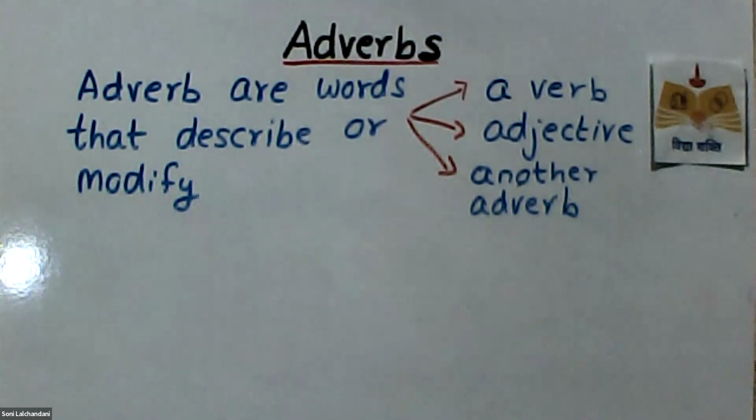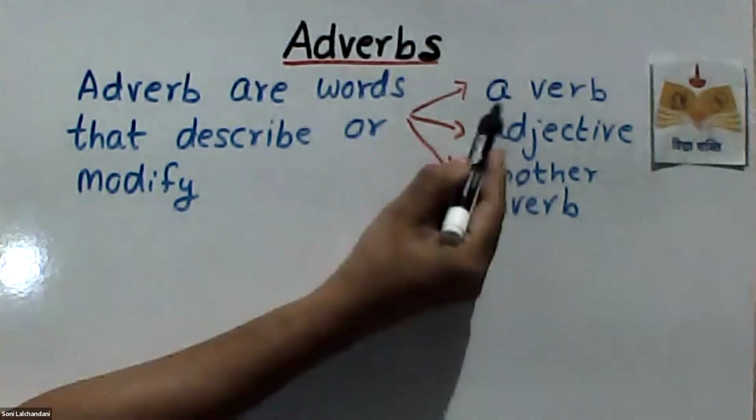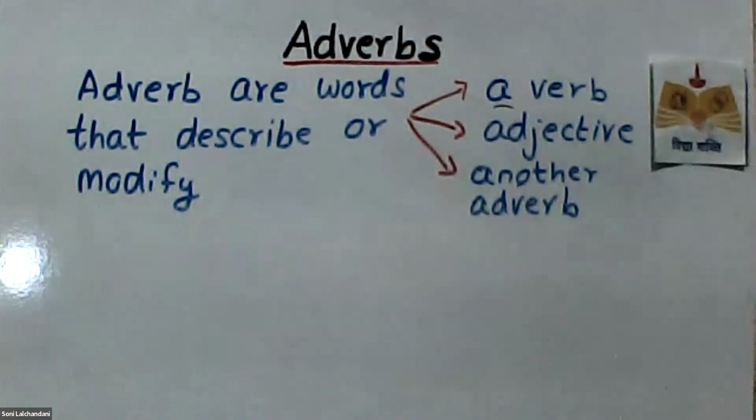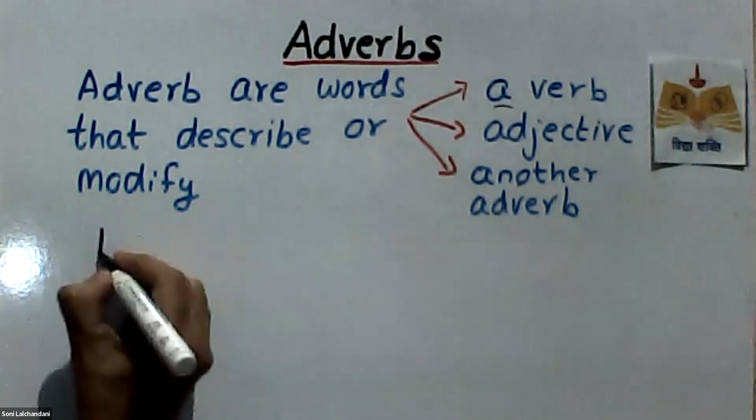Now adverbs are words that modify what? Modify a verb. What is a verb? We have already done verbs. What is a stative verb? What is a dynamic verb? We have done that, right? So adverbs are something which modifies the verb. That is very easy. Suppose an action is happening, here: he runs.